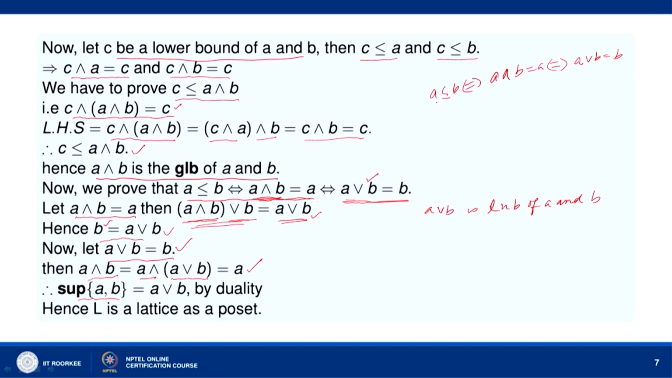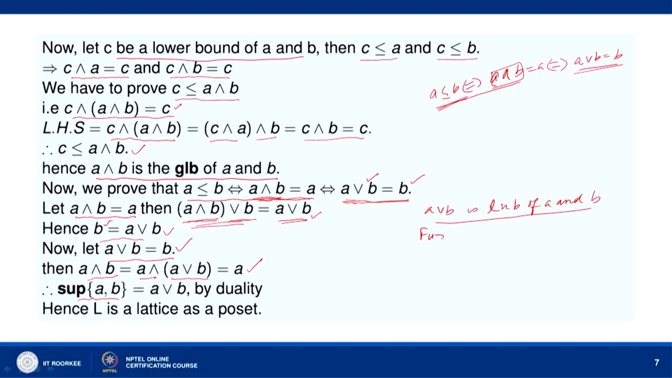So, when we assume that A precedes B if and only if A meet B equal to A, it turned out that A meet B is the greatest lower bound of A and B. By duality theory, it follows that A precedes B if and only if A join B equal to B, which implies that A join B is the least upper bound of A and B. So A join B belongs to L, and A meet B belongs to L.